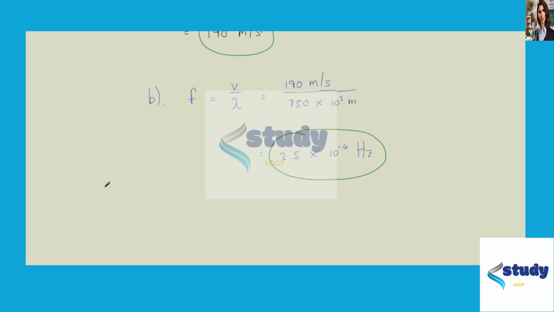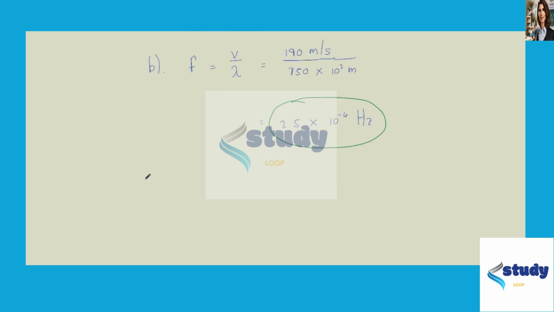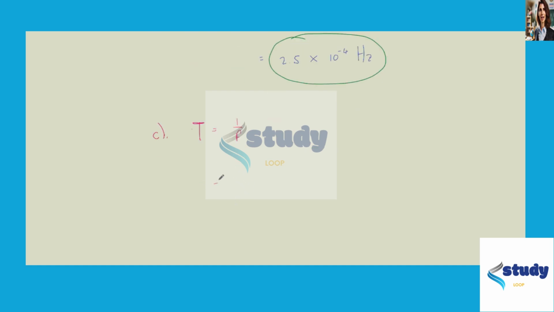Finally, we want to calculate the period of this wave, and we know the period is simply the reciprocal of the frequency. So the period T is 1 over f, which is 1 over 2.5 times 10 to the minus 4 hertz, which gives us the period of this wave to be 4 times 10 to the power 3 seconds.